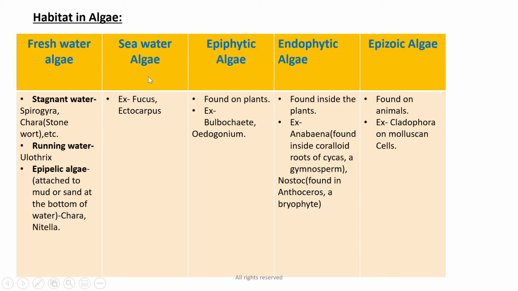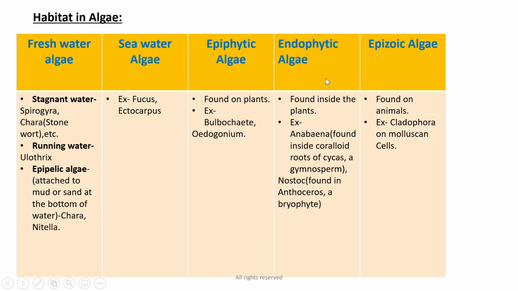Then seawater algae are Fucus and Ectocarpus, the algae which are found in the sea. Then epiphytic algae are the algae which are found on plants. Epi means found on, and phytic means plant, so found on the plants. For example, Bulbochaete and Oedogonium.